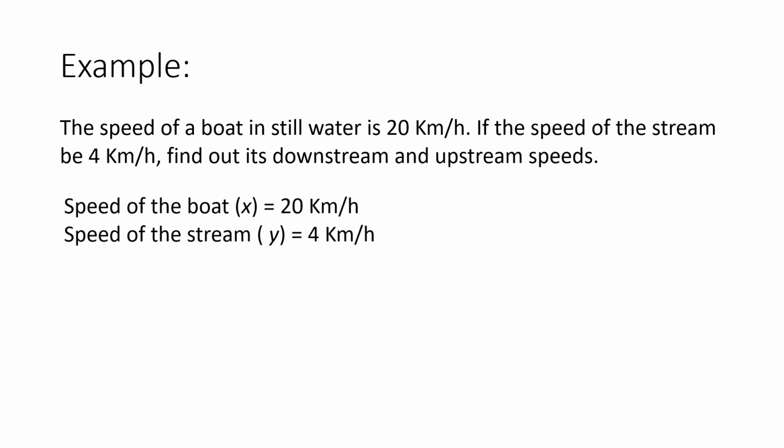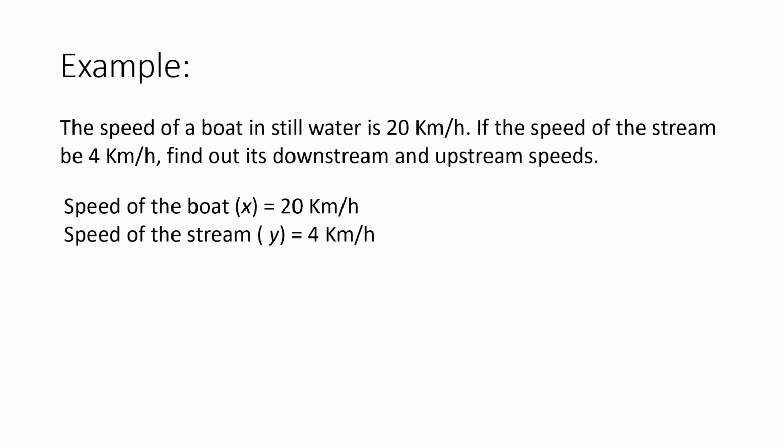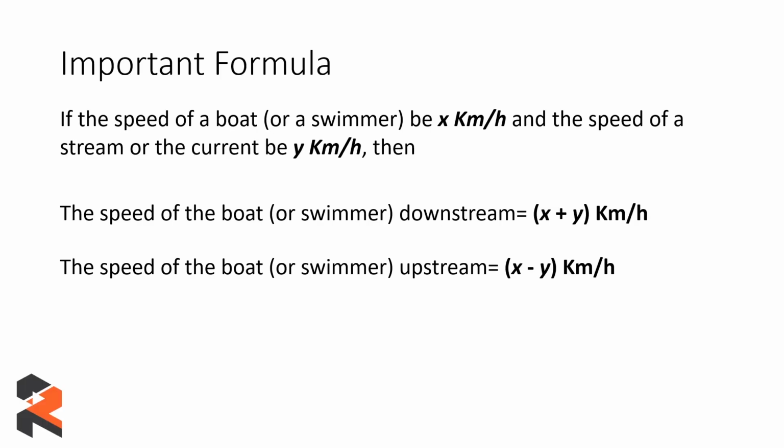So the speed of the boat is given by x, as we have declared at the start of this video. So x is 20 kilometers per hour and the speed of the stream is 4 kilometers per hour. So the resultant speed of the boat downstream will be given by 20 plus 4, which will be 24 kilometers per hour using the above formula which we mentioned right now, and the speed upstream will be given by 20 minus 4, which is 16 kilometers per hour. So that should be really clear by the example which we saw right now.